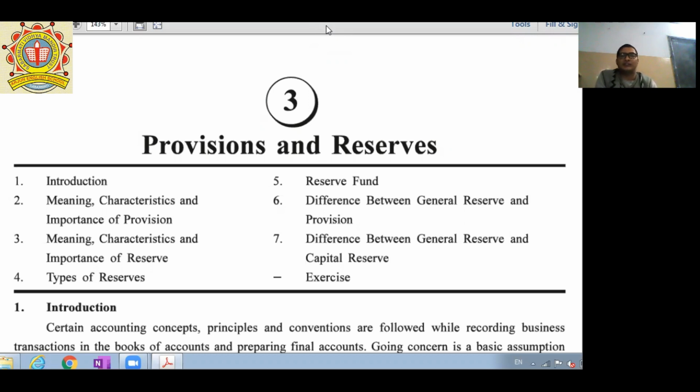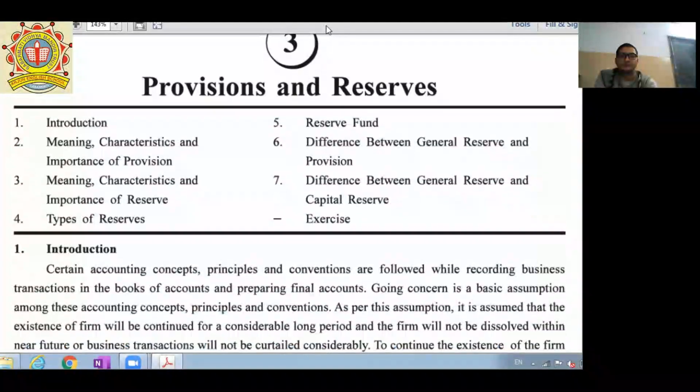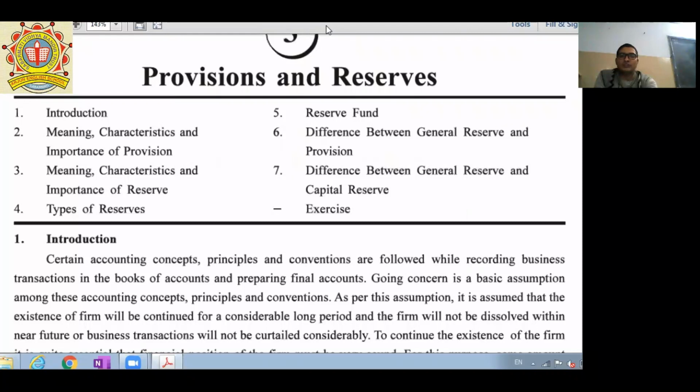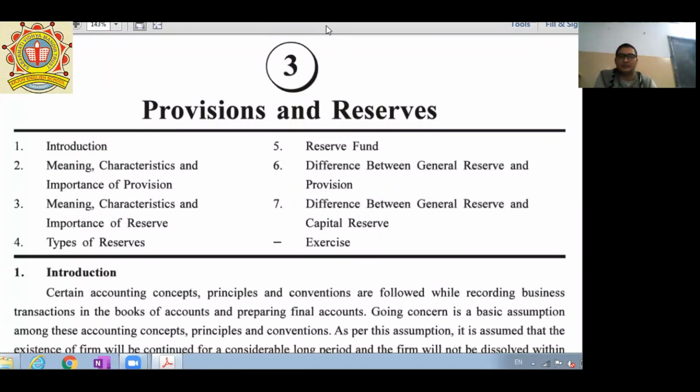This chapter has a weightage of around 2 to 3 marks and is completely theory based. There is no single sum in this chapter, but remember one thing, for your 12th standard and for your future in commerce, the provisions and reserves chapter has its own importance. So here I am going to start provisions and reserves. First of all, basic meaning.